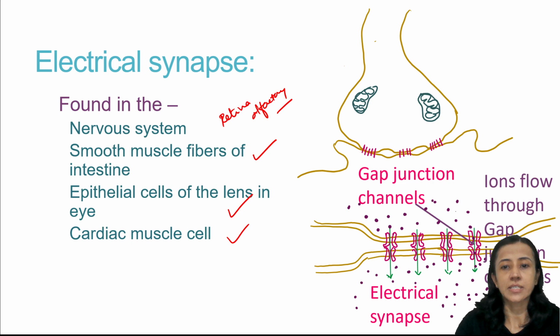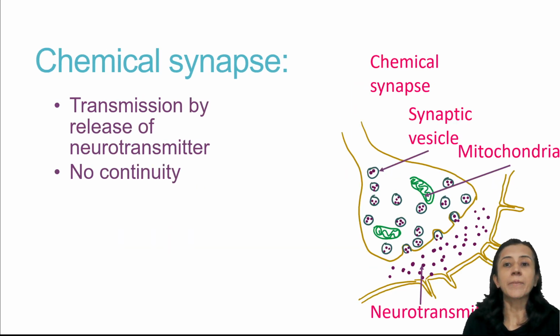Now, the second variety of synapses is chemical synapses. Here, the impulse is transmitted by the release of a neurotransmitter, that is, a chemical. So, these synapses are known as chemical synapses. Common synapses in the central nervous system are chemical synapses.